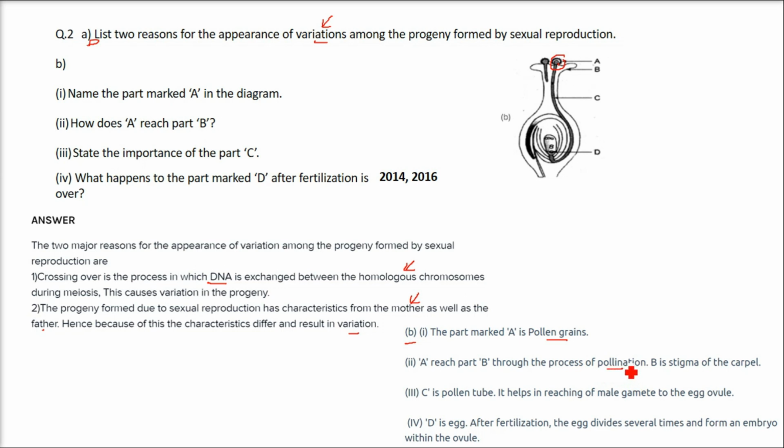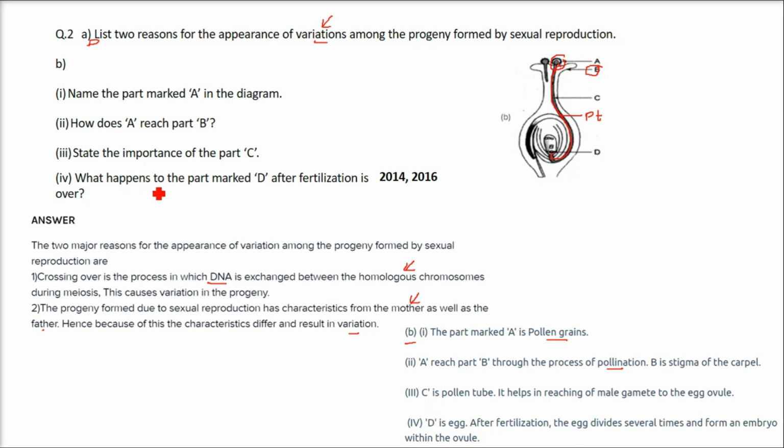There are various ways, methods by which pollination occurs. It can be wind, it can be some insect, some butterfly, etc. What is this B? B is the stigma of the carpel. Third is, state the importance of the part C, which is a kind of tube that takes this stuff inside. This C is called the pollen tube, and it helps in reaching the male gamete from here to this space, which is the egg, the ovule.